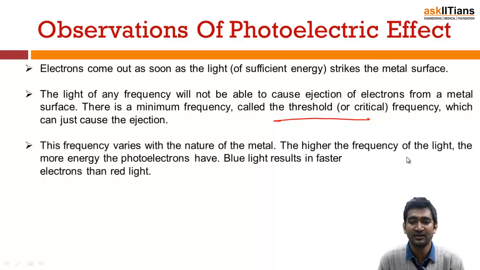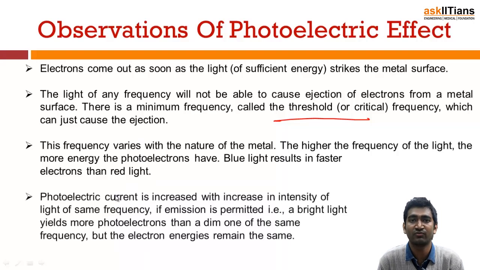You will find equations based upon threshold frequency and energy. Also, the frequency varies with the nature of the metal. For example, the higher the frequency of light, the more energy the photoelectrons will have, okay? And blue light results in faster electrons than red light because it has lower wavelength but high frequency, while red light has high wavelength and low frequency. And photoelectric current, when the curve was obtained, was seen to increase with the increase of intensity in the light of the same frequency.